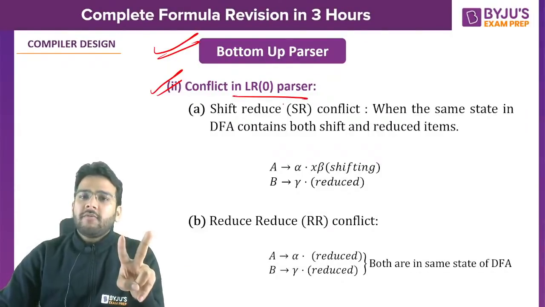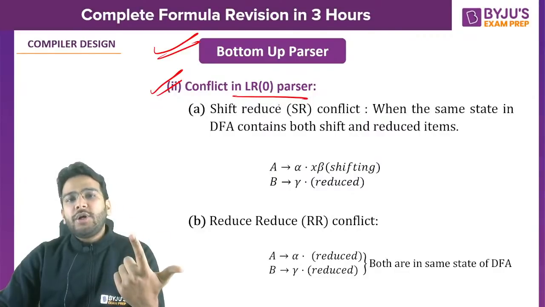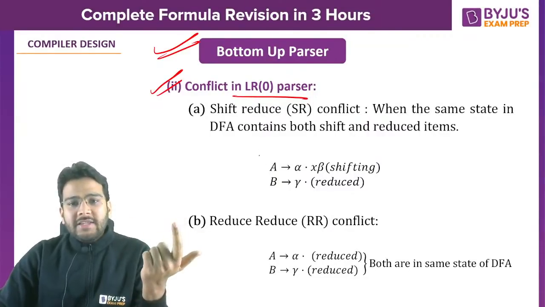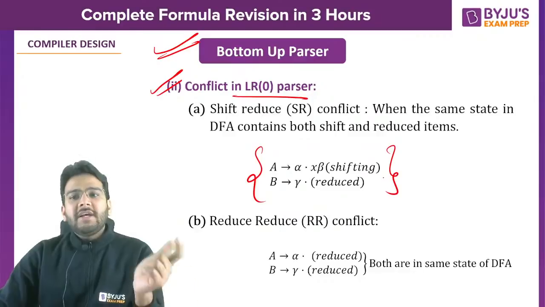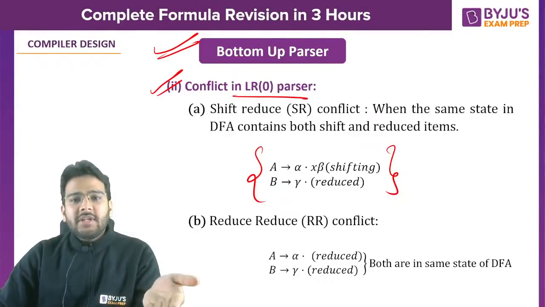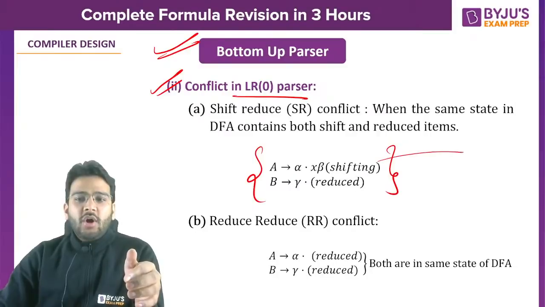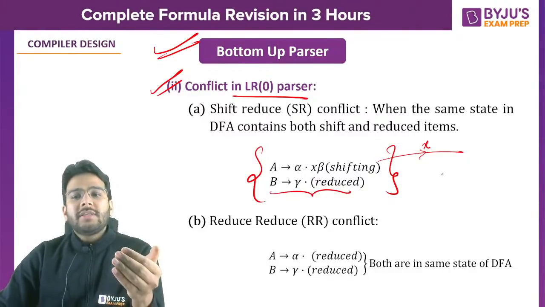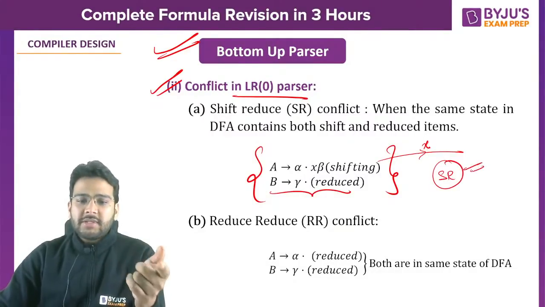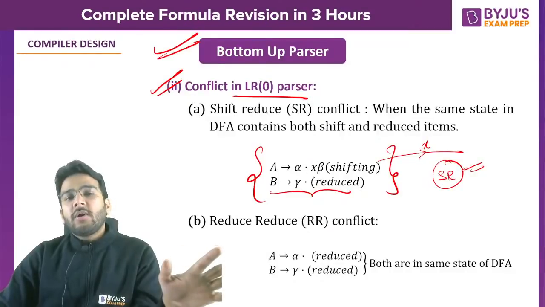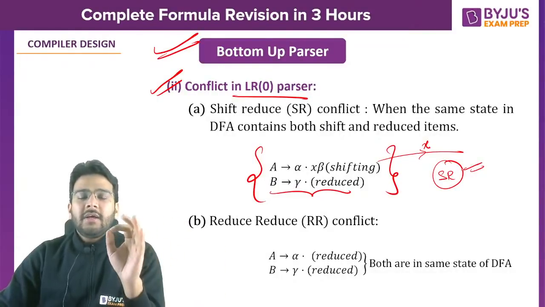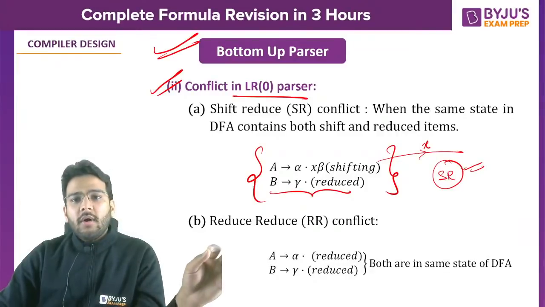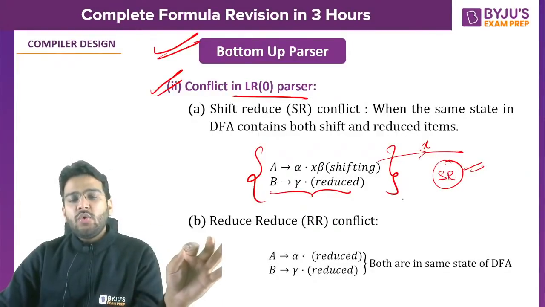We have 2 types of conflict: shift reduce conflict and reduce reduce conflict. If in a single state, that means in the same state, you are shifting on a terminal, here you are shifting on X, which is a terminal, and you have a reduce item present, then you can say SR conflict is present. If any conflict is present, clearly you can say this is not LR0 grammar.